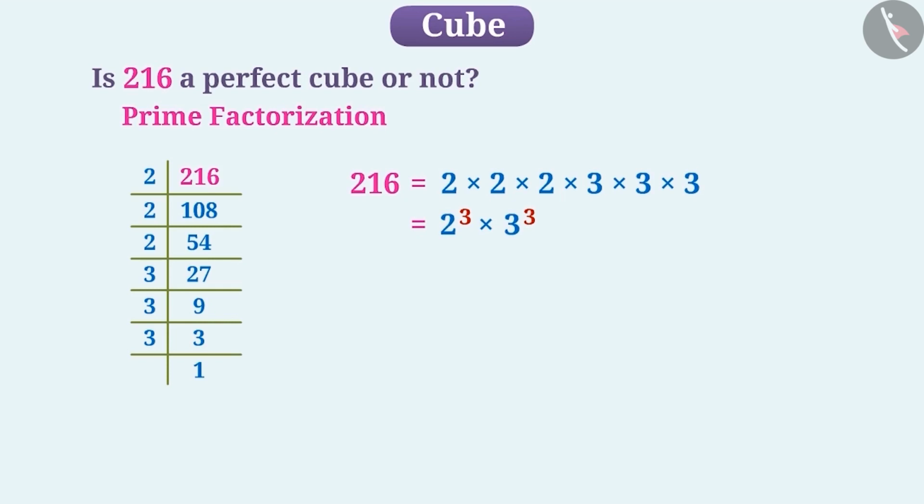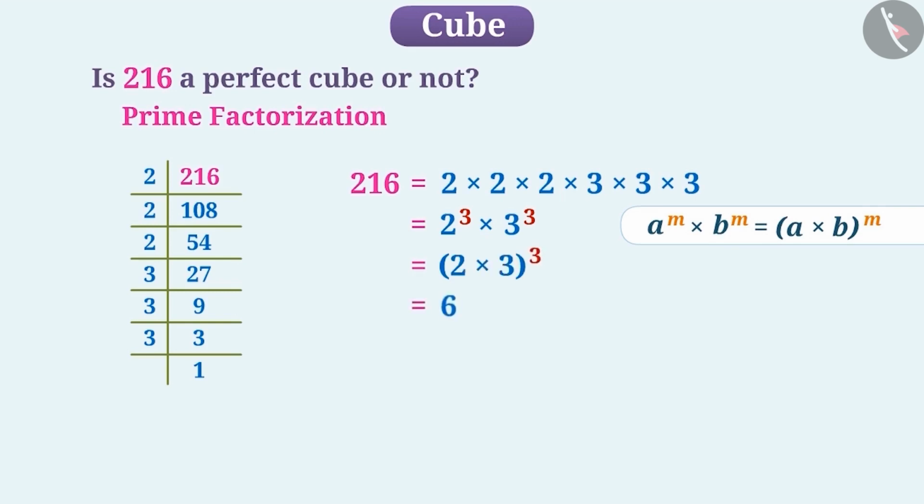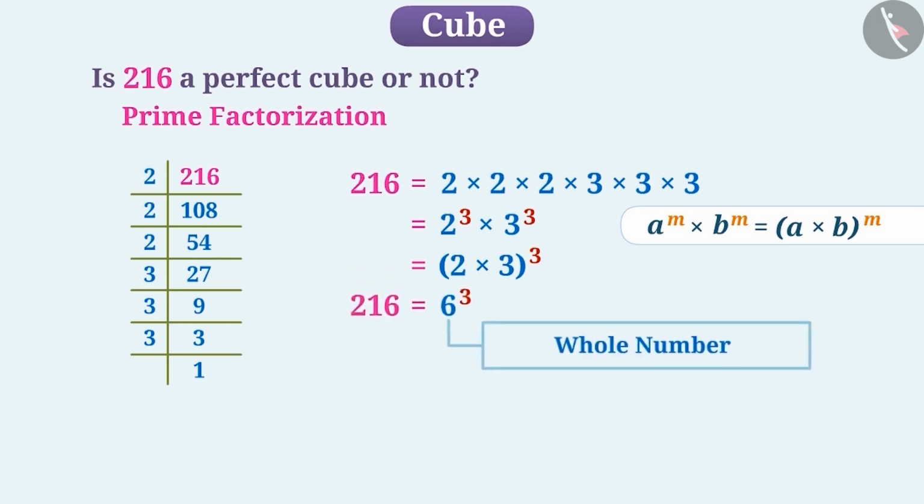There is also a rule in the laws of exponents: a to the power of m multiplied by b to the power of m is equal to a multiplied by b, to the power of m. Using this rule, we can write 2 multiplied by 3 to the power of 3 here, which would mean 6 to the power of 3. Since we can write 216 as the cube of a whole number 6, 216 is a perfect cube.